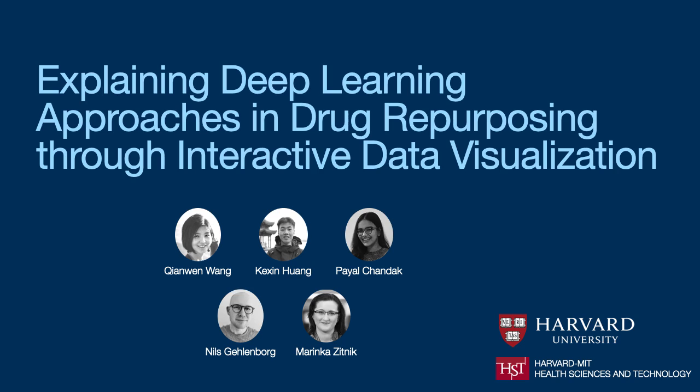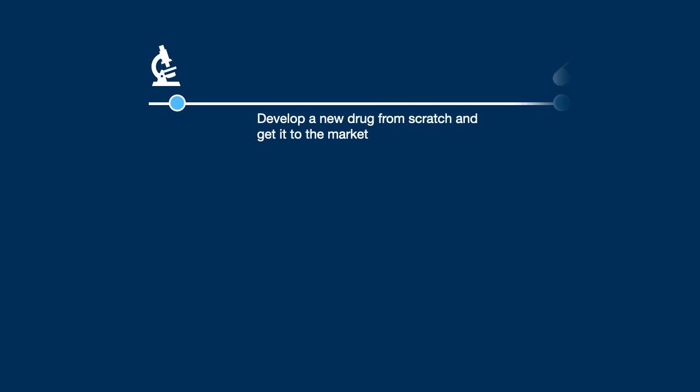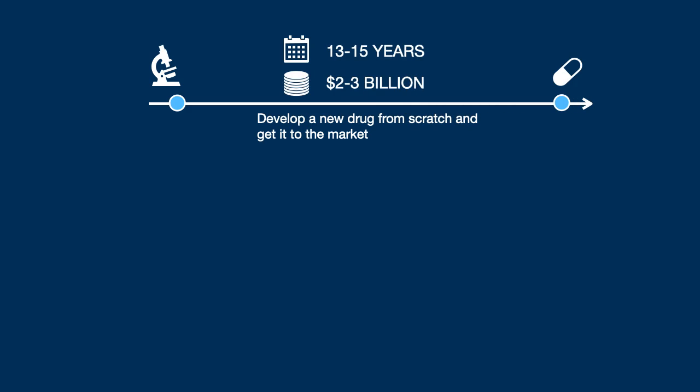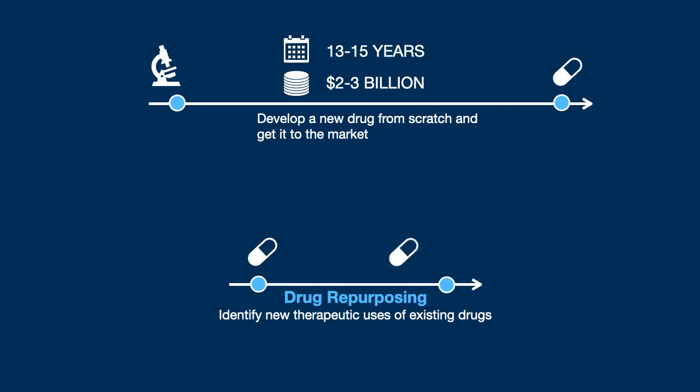To start with, what is drug repurposing? Drug repurposing is an effective drug development method. Instead of developing a new drug from scratch, which is time-consuming and expensive, drug repurposing tries to identify new therapeutic uses of existing drugs. Therefore, it can significantly reduce the time and cost.